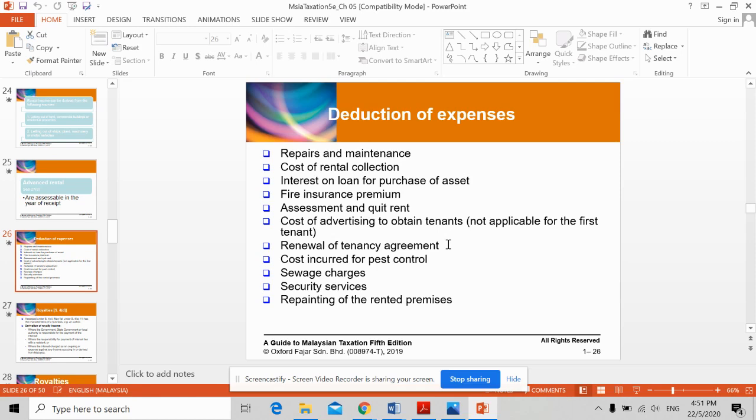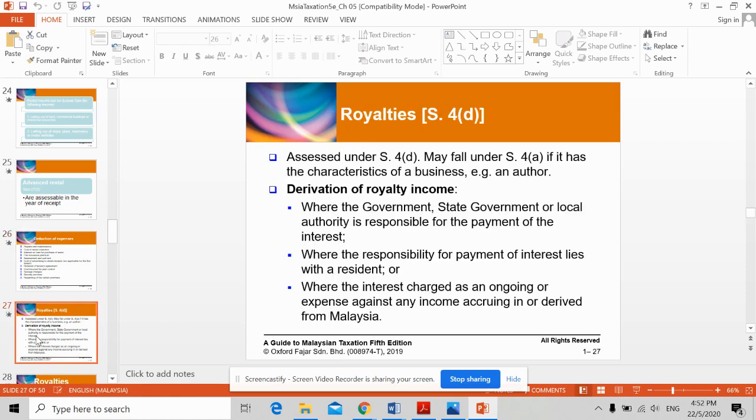Let's say you have the first tenant and the tenancy agreement has ended and you need a new tenant and you advertise. So the cost of advertising to obtain the next tenants is actually deductible. Renewal of tenancy agreement, cost incurred for pest control, sewage charges, security services, and also repainting of the rented premises. All right.